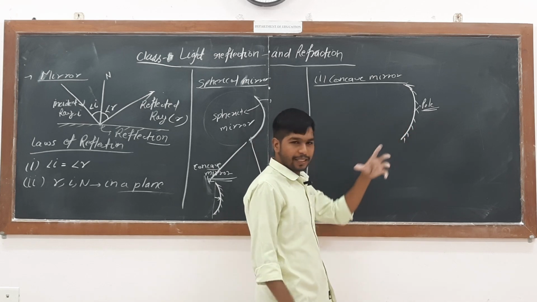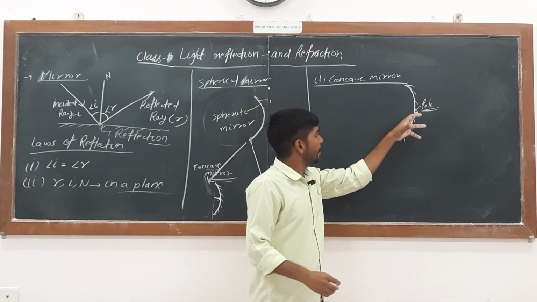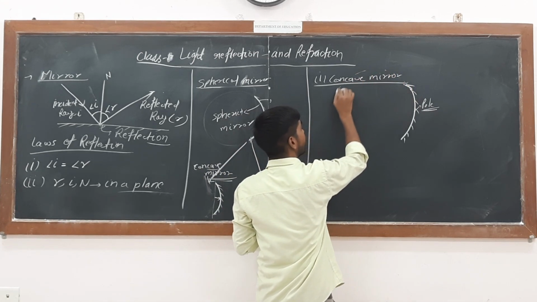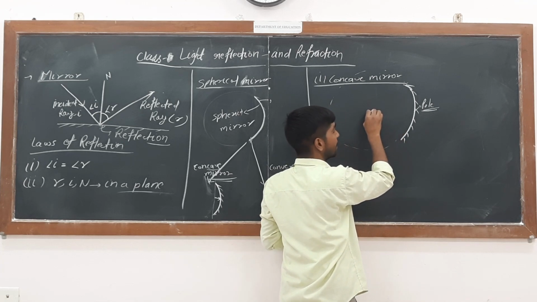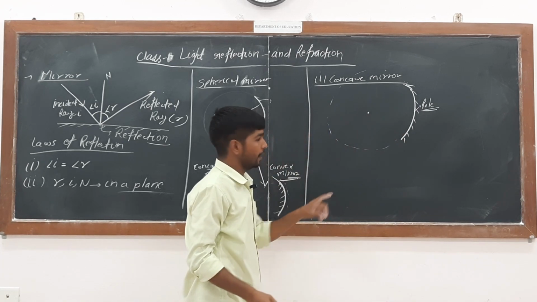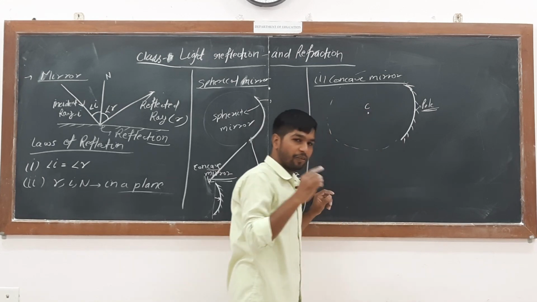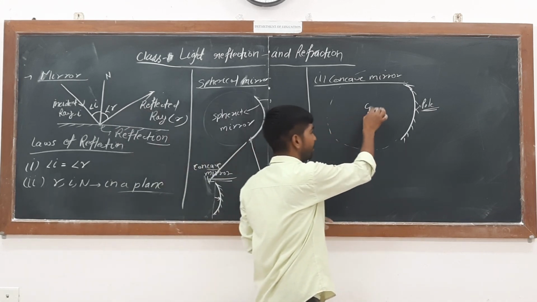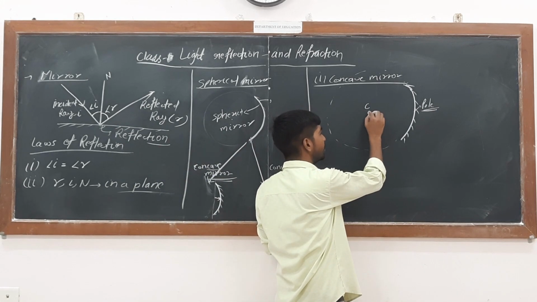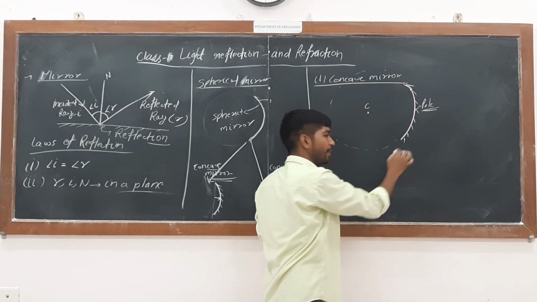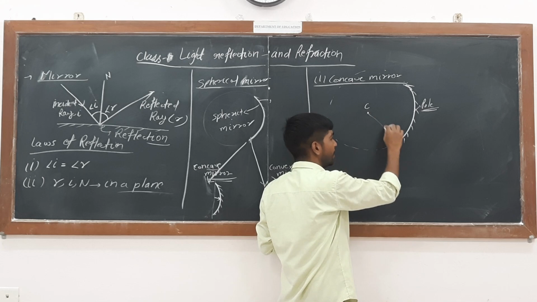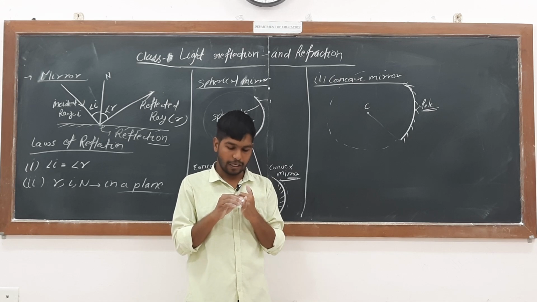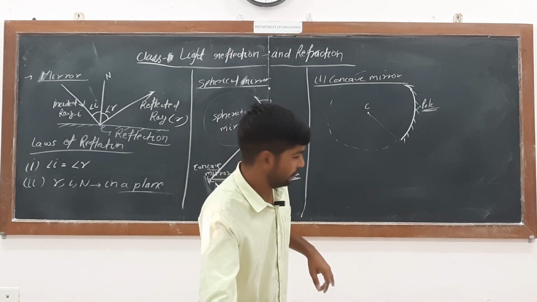Now, since it is a part of a sphere, it will have a center point. If I make it here, there will be a center here. This center is called the center of curvature. This is the center of the sphere, and this is the center of curvature. From the center to any point on the surface, if I draw a line, it is called the radius of curvature. There are three things: C, the center of curvature; R, the radius of curvature; and P, the pole.